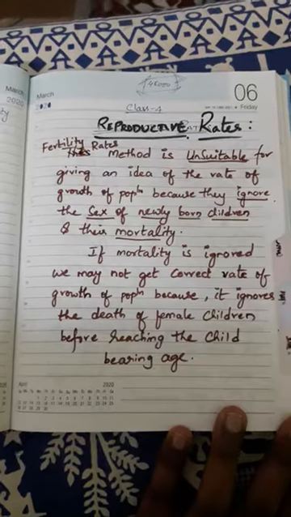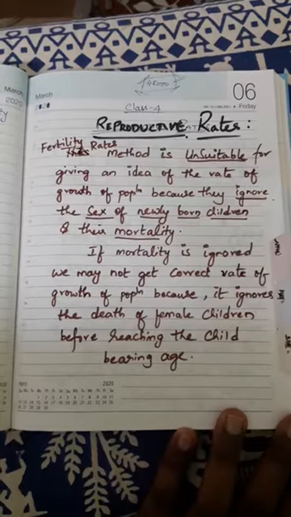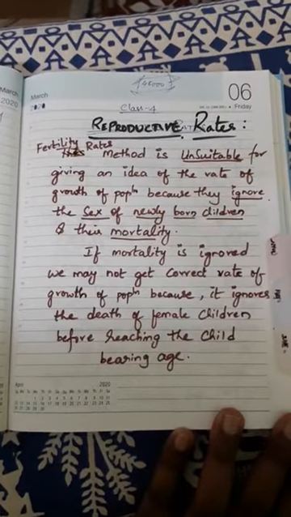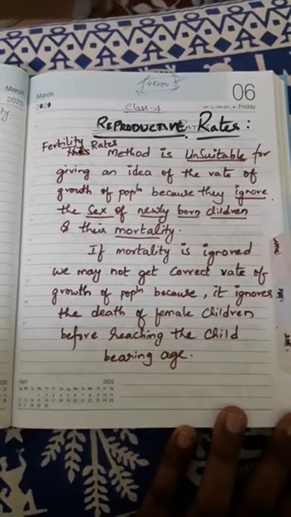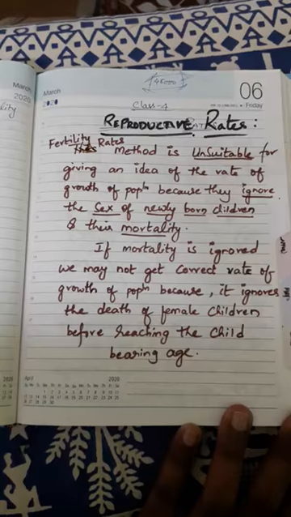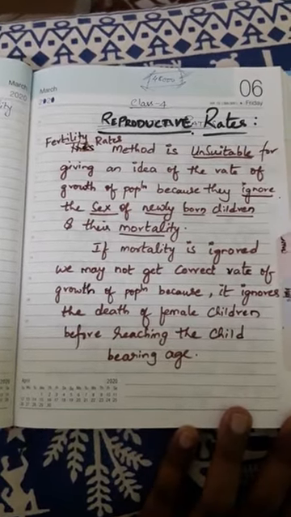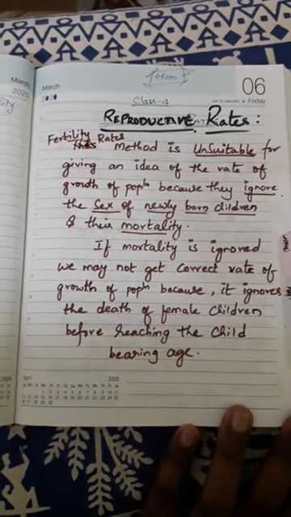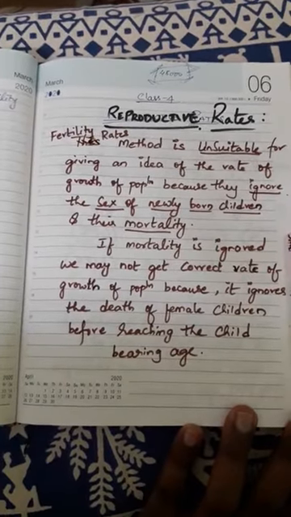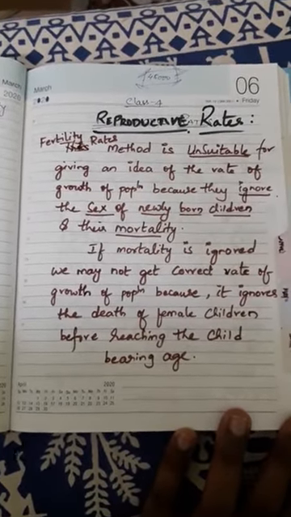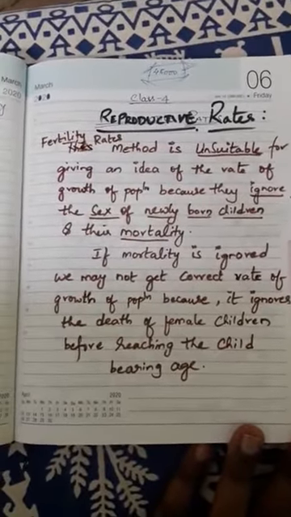Clear? Now see, the fertility rates method is unsuitable for giving an idea of the rate of growth of population because it ignores the sex of newly born children and their mortality. Remember these two points: ignoring the sex of the newly born and the mortality of females, girls. These two things were totally ignored in fertility rates.